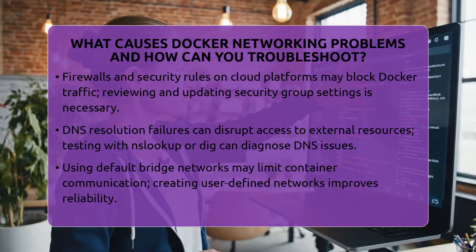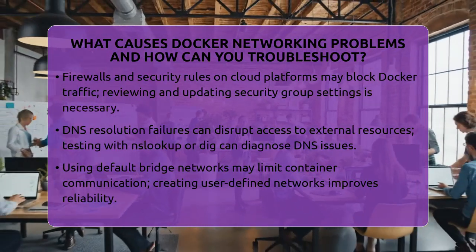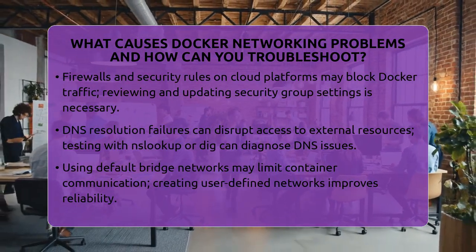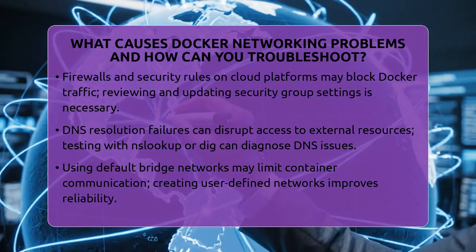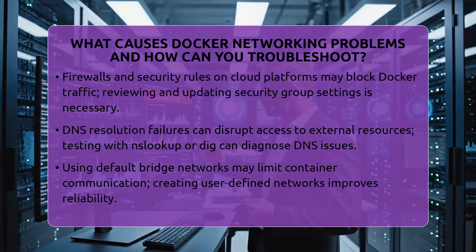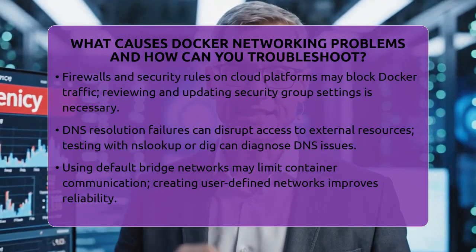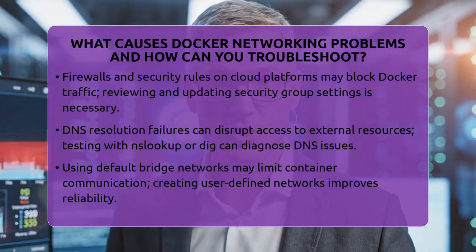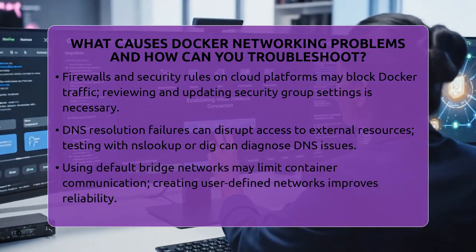Firewalls and security rules also play a big role. On cloud platforms like Amazon Web Services, Microsoft Azure, or Google Cloud, security groups and host firewalls might block Docker traffic. If container ports or Docker network interfaces aren't allowed through these rules, network connections will fail. Reviewing and updating firewall rules to permit Docker-related traffic is essential.